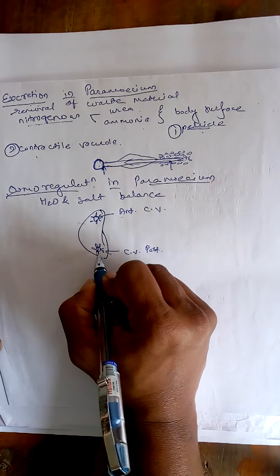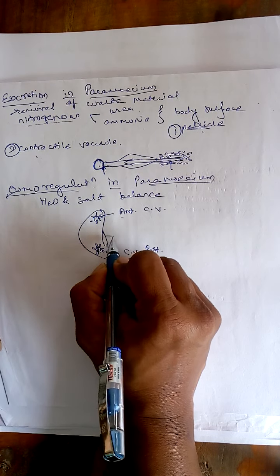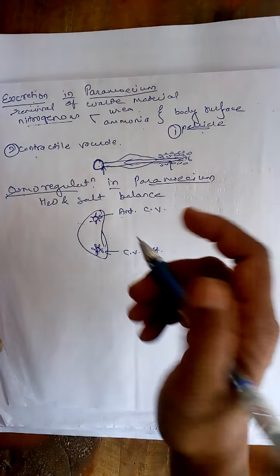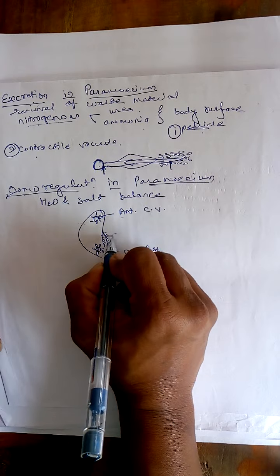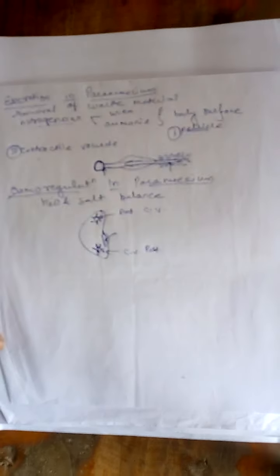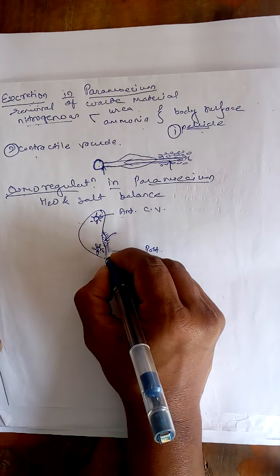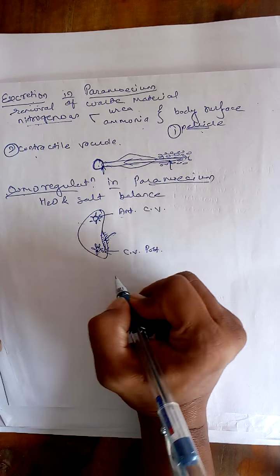This contractile vacuole is present near the oral groove, and when the cilia present on the oral groove beat very fast, the food enters the oral groove along with the water. Then the food goes to the next part, reaches the cytopharynx, and the food vacuole is formed.